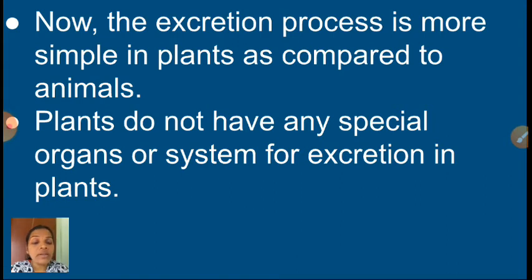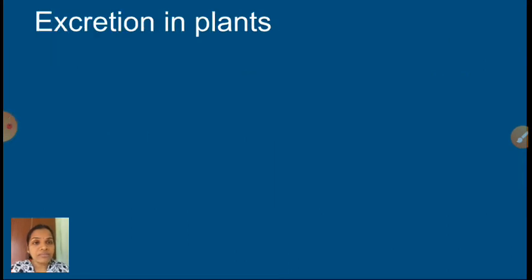Children, plants do not have any special organs or system for excretion. Animals have separate organs for the excretory system, but plants do not. Understood, children? That is why excretion in plants is a very simple process compared to animals.